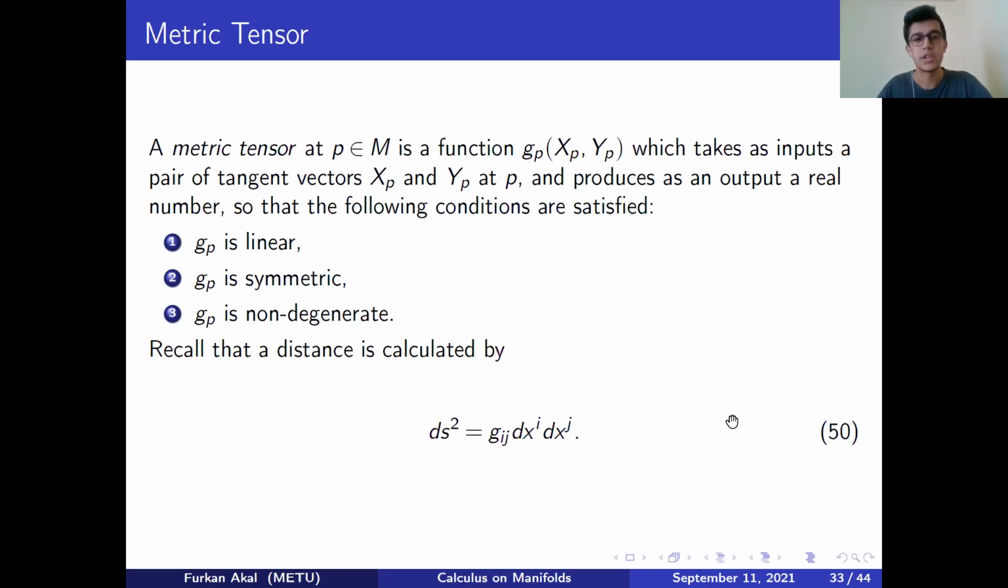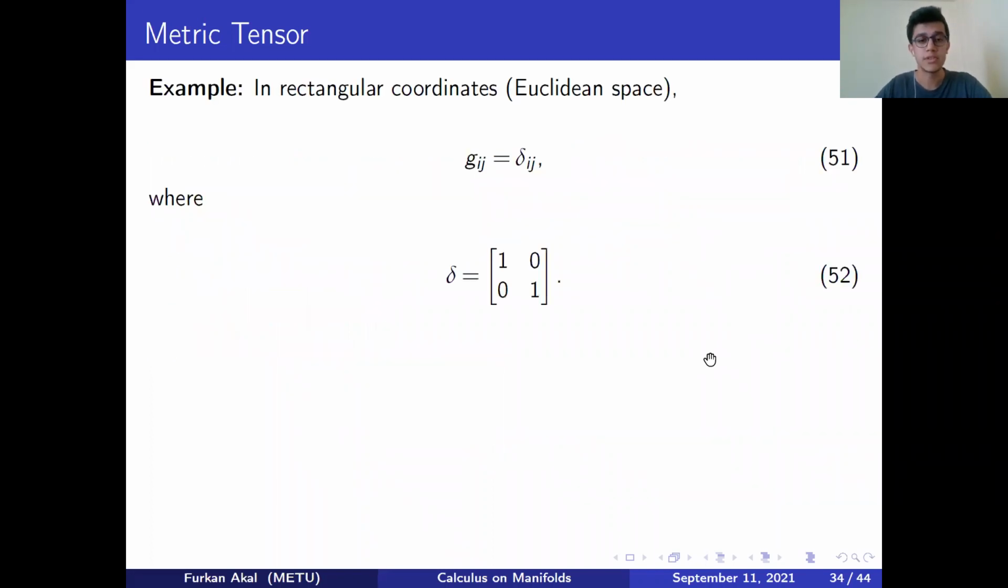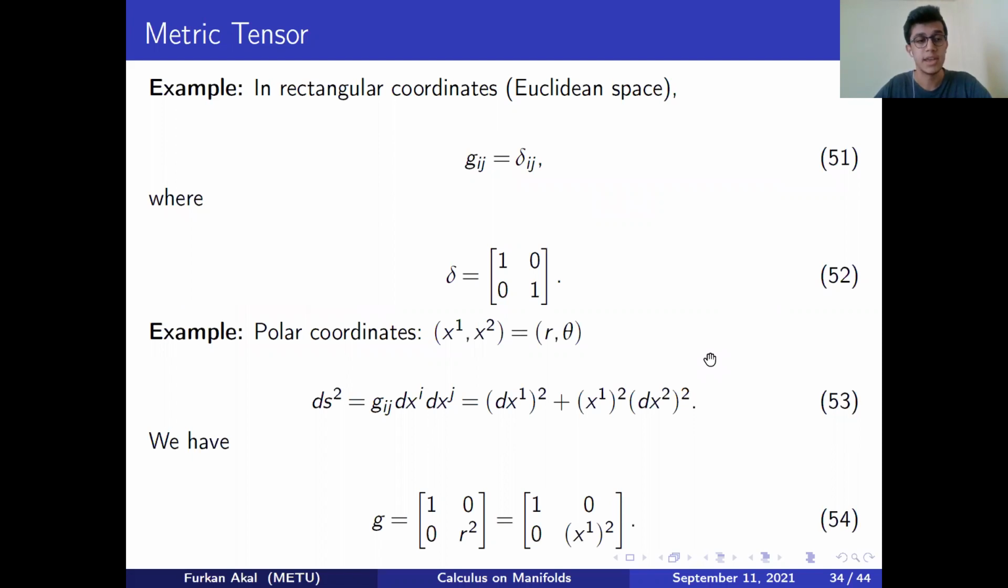Recall how we calculate distances via inner products. For instance, in rectangular coordinates, we have obviously the identity as a metric tensor. On the other hand, our metric tensor is different, which is caused by the change of basis operation in the polar coordinates example. Here, before introducing the curvature notion or the Riemann curvature tensor, we need to cover the Christoffel